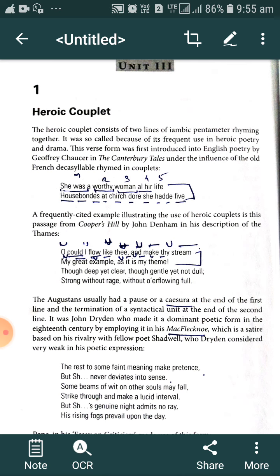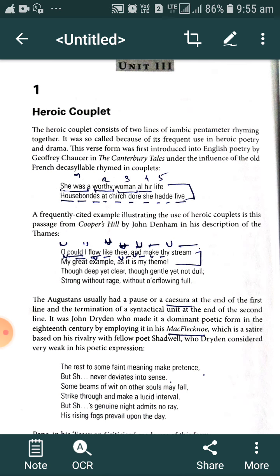This is the metrical pattern. If we dissect it or observe keenly, we get an idea about the metrical line. O is unstressed, could is stressed. I is unstressed, flow is stressed. Like is unstressed, thee is stressed. And is unstressed, make is stressed. Thy is unstressed, stream is stressed. If we observe that line, the first syllable is unstressed, the second syllable is stressed. This type of metrical pattern, a stress pattern, is called iamb.